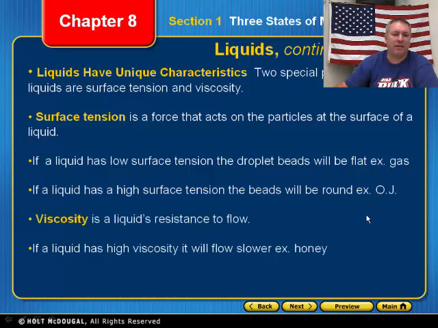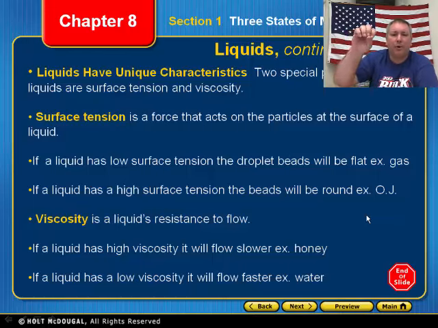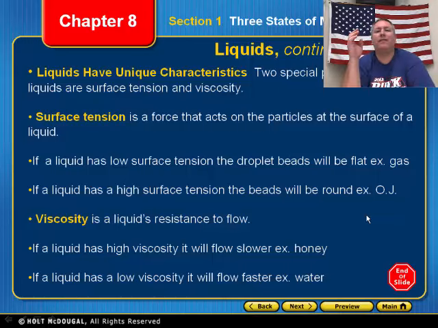Then we have viscosity. Viscosity is the resistance of that liquid to flow. If the substance has high viscosity, it's going to flow slower. If you were to take honey or syrup and try to pour it, you'll notice that it goes very, very slowly until eventually it pours out, but it's still going to pour very slowly. If it has a very low viscosity, it's going to come right out very quickly, just like water.